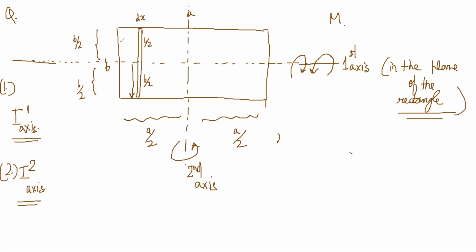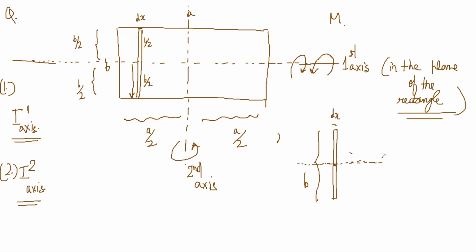So let's think about this rod. It has a length of b, correct? It has a thickness of dx, and my axis is through the center like this.